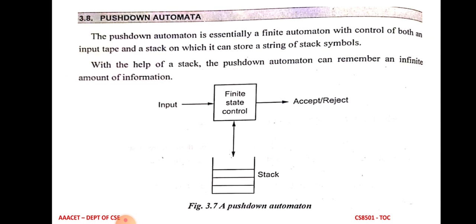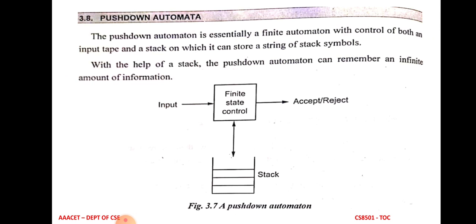In the first class, we saw about some mathematical models which are involved in solving problems efficiently in the TOC concept, because TOC is the foundation of computer science, and it is used to solve problems in a more efficient manner. How is the problem solved in an efficient manner? There are automata theory, computability theory and complexity theory.